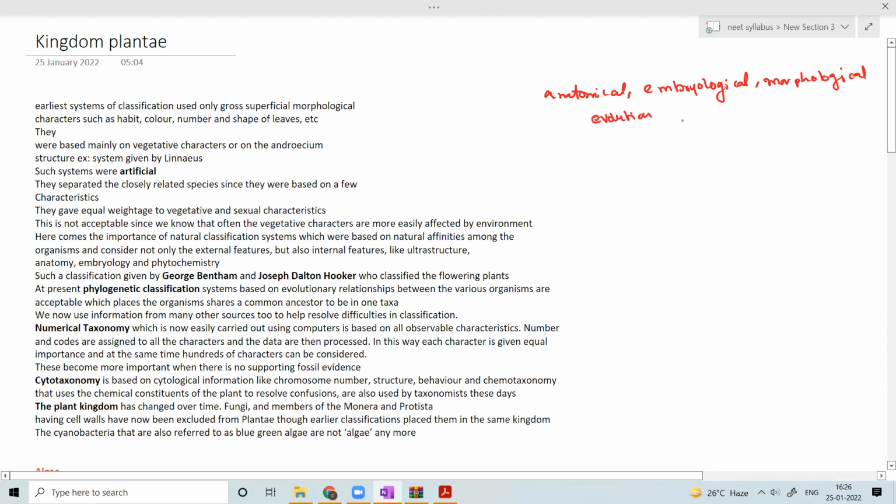What are the common ancestors? After considering evolutionary relationships, if two organisms are placed in the same taxonomical group, then they must have a common ancestor. They must have evolved from the common ancestor. Only then can we place them in the same taxa. That is what evolutionary relationships means.